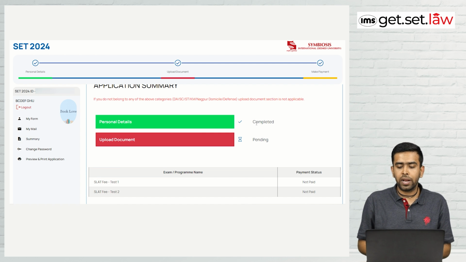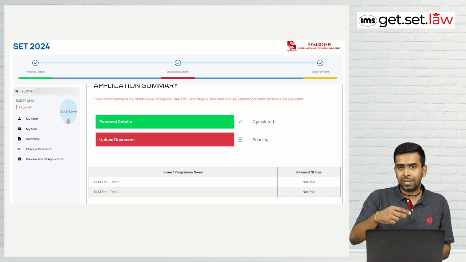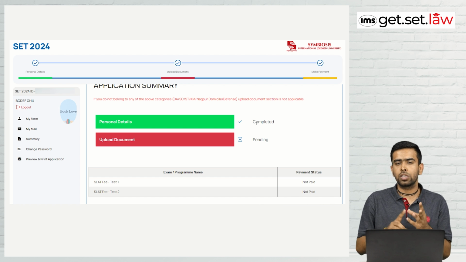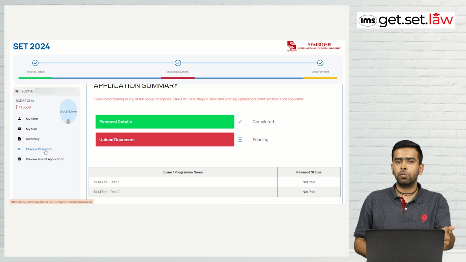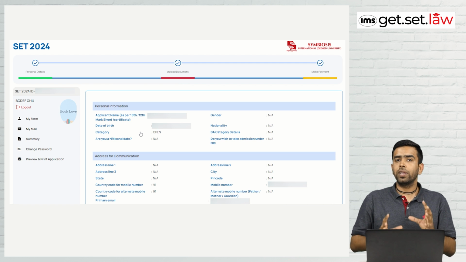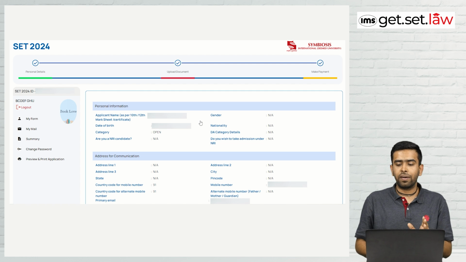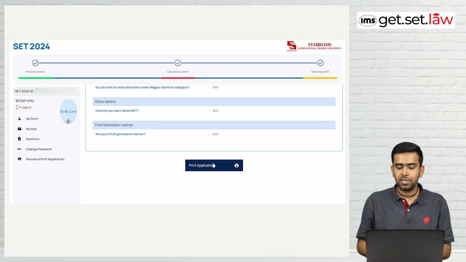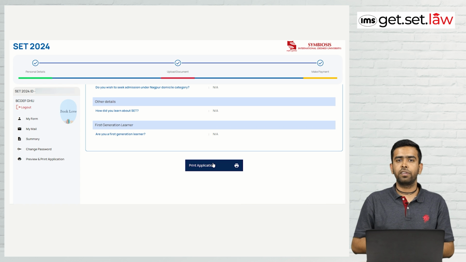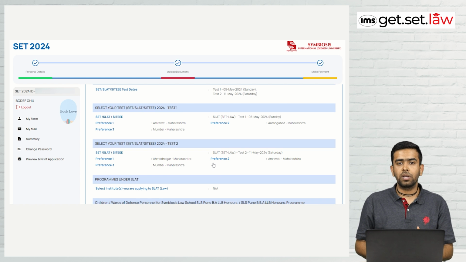So please make sure that you have all 3 columns completed, which are your personal details, upload document and payment status. All 3 have to be completed. If you want to change your password, you can change it from here also. And as I showed, this is a preview and print application. Once you are done with everything, you have to come here, go to the last and tap print application, where you will be able to save your form in PDF format, and please keep it safe for future reference. So I hope it is clear to you.